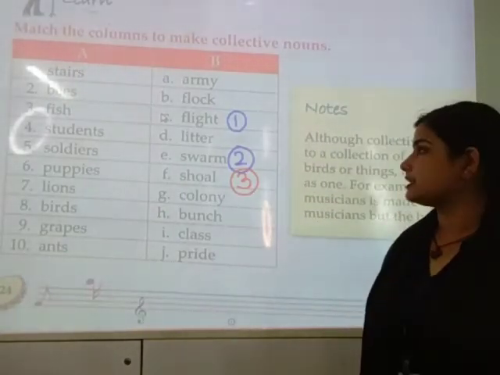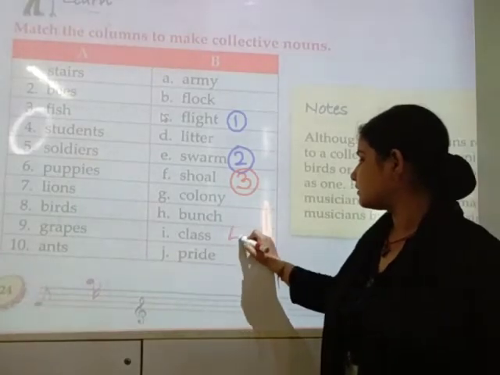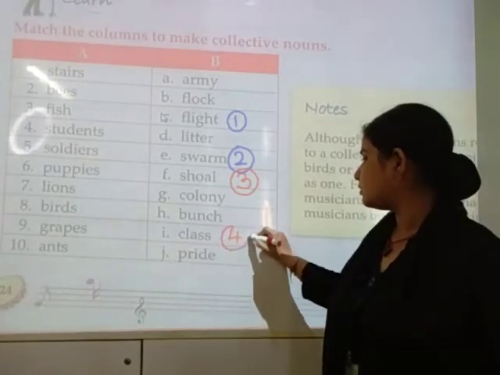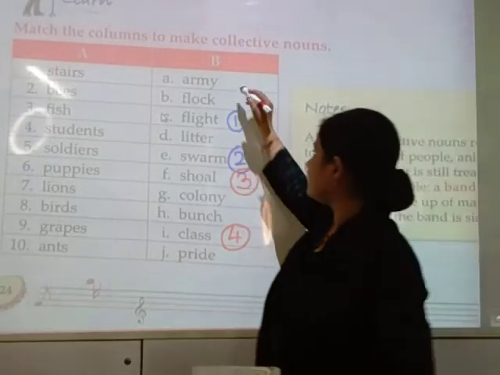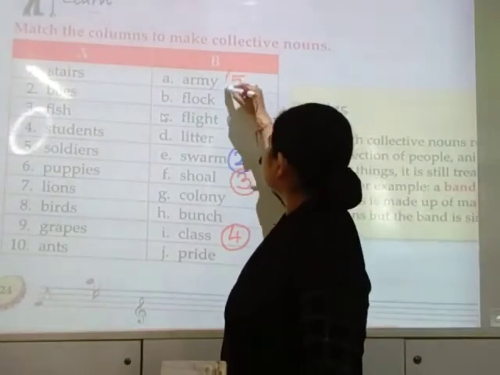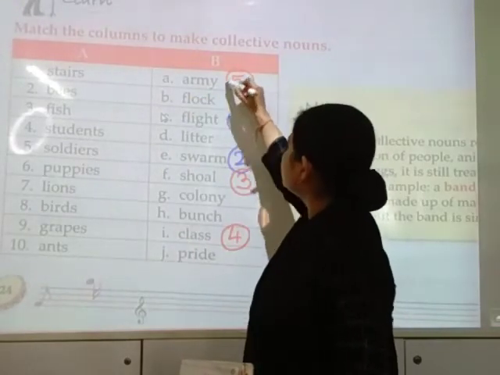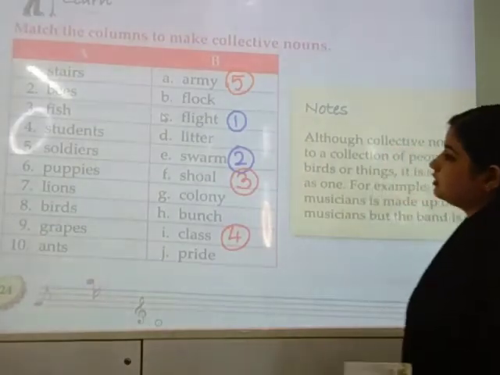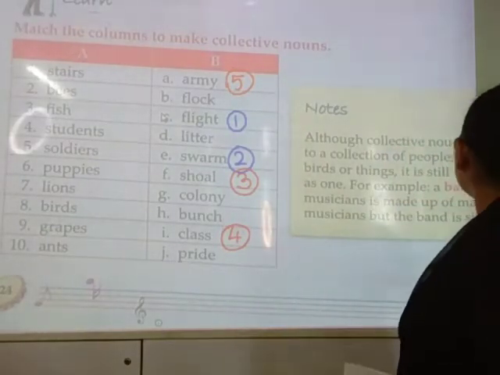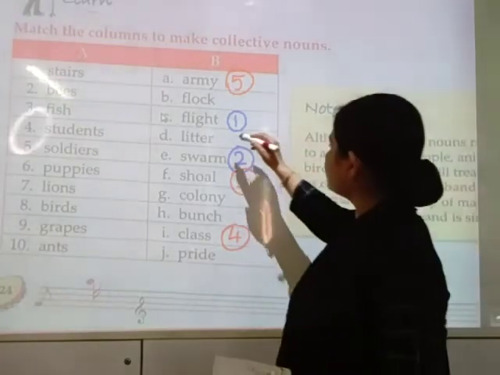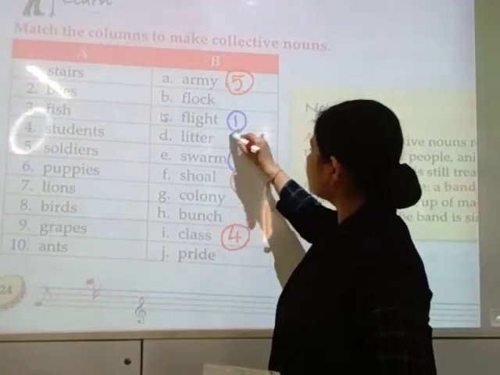Next is students. Students will go with class. Soldiers, army, puppies, litter. Puppies is at number 6, so litter.